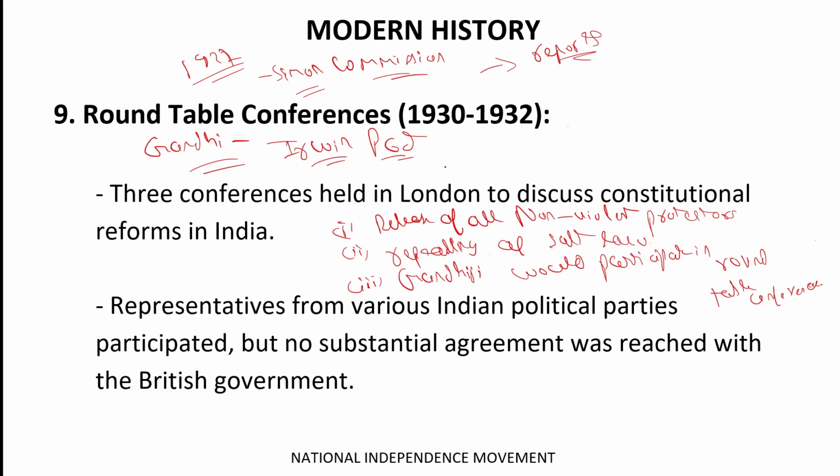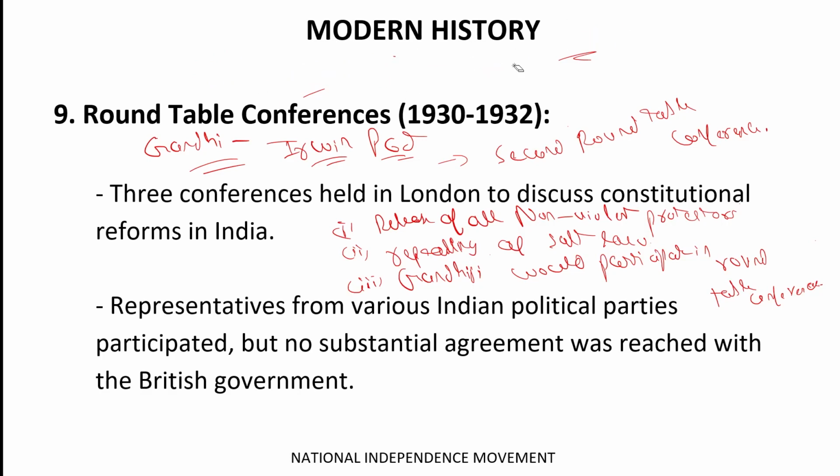The Gandhi-Irwin Pact was signed because of the second roundtable conference. Got it? But the second roundtable conference failed because of two prime reasons.